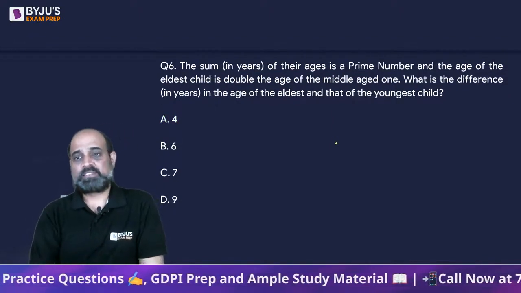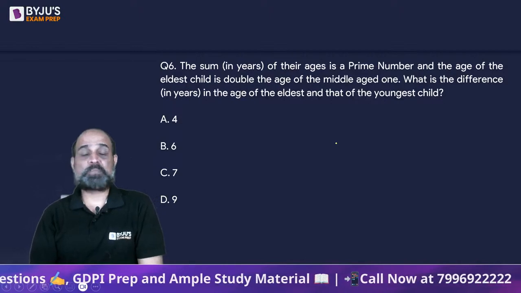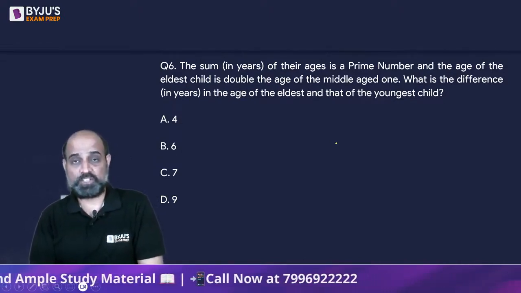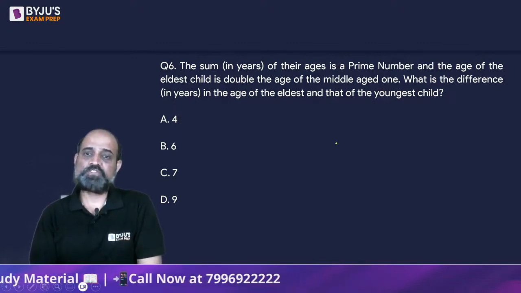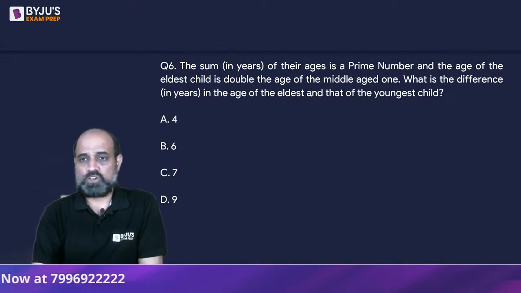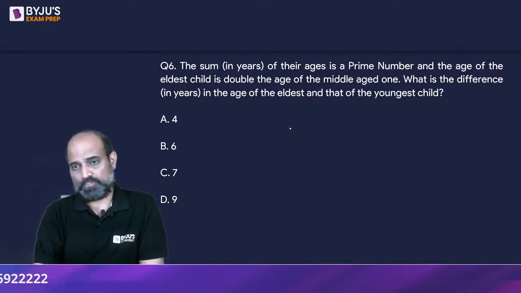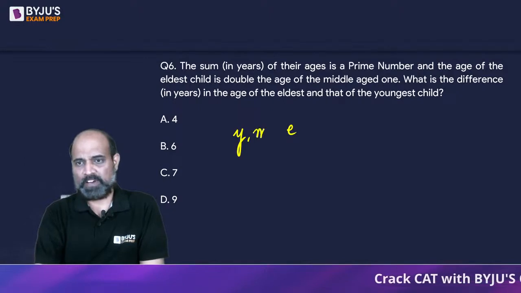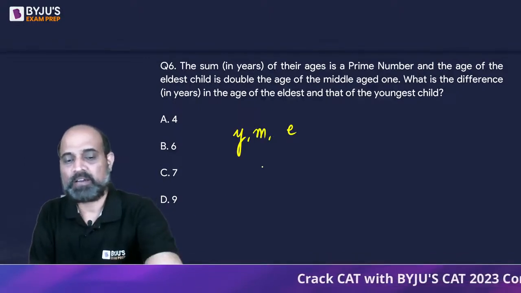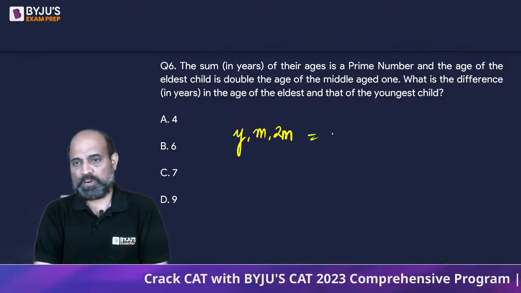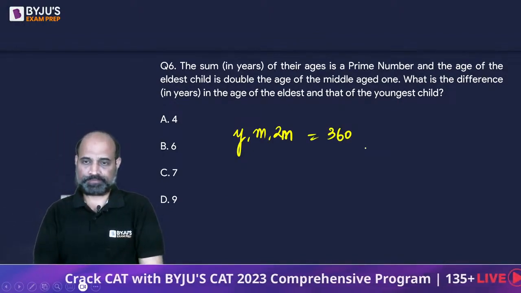Next one, the sum in years of their ages is a prime number and the age of the eldest child is double the age of the middle-aged one. What is the difference in the age of the eldest and that of the youngest child? Okay, so we have to think of the youngest as y, the middle one as m, and the eldest will become 2m, right? Such that their product is going to be 360.